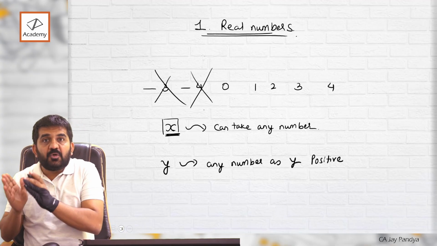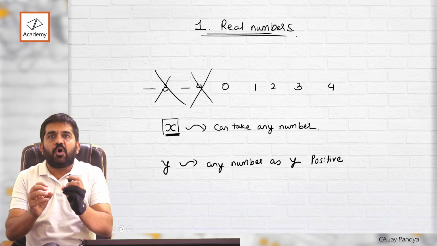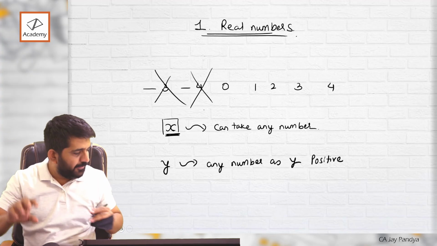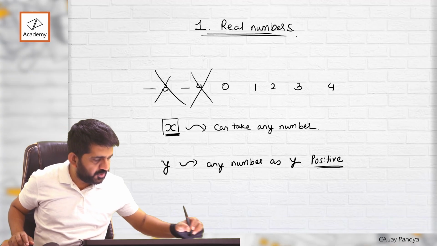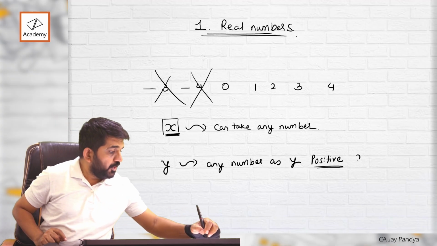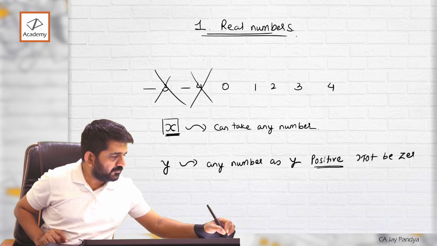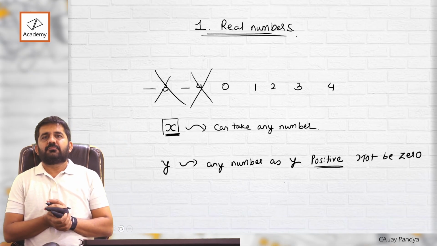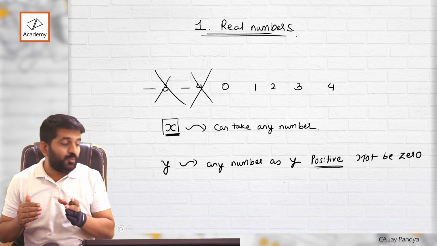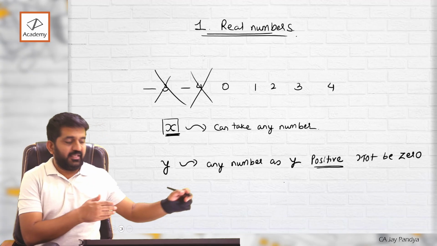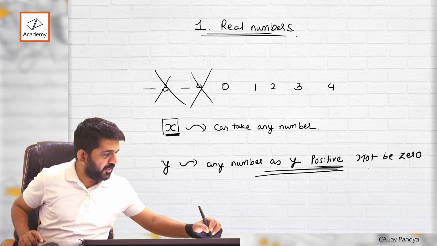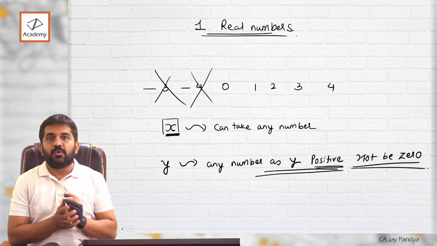Why? Because the mathematician says I want to define y such that it should be a positive number. It should not be 0. See, he needed to write n number of things. It should be positive, it should not be 0.